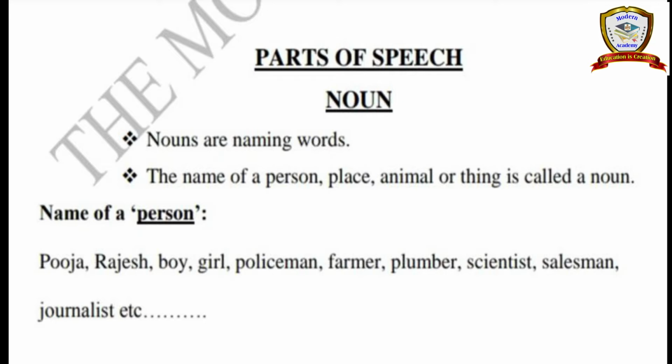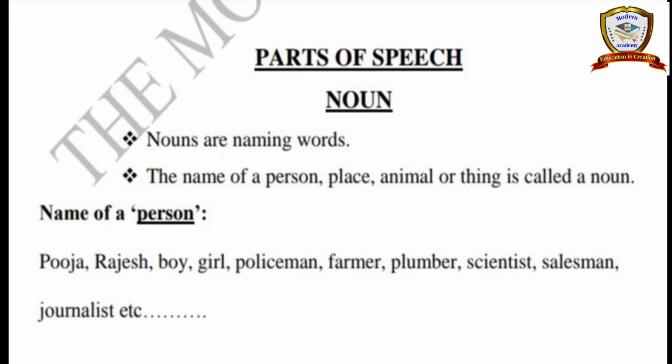The sentence contains many words, many kinds of words. Those kinds are what we divide into parts of speech. Parts of speech contains 8 parts. What are the 8 things? Noun, pronoun, adjective, verb, adverb, preposition, conjunction and interjection. These 8 things are the parts of speech.